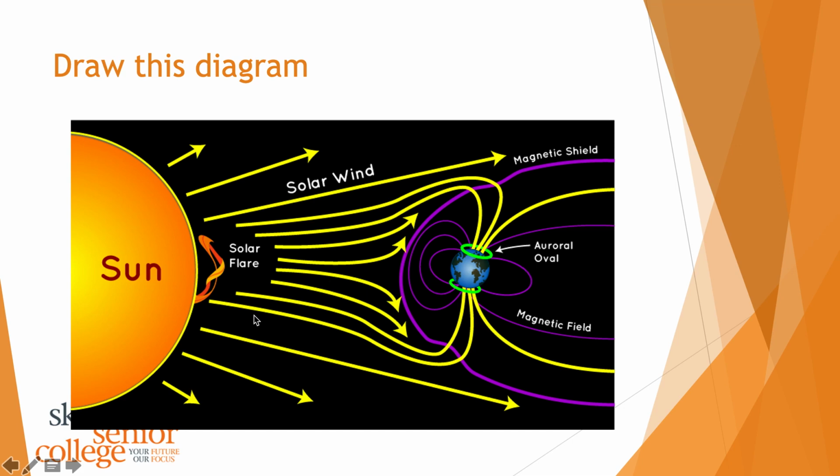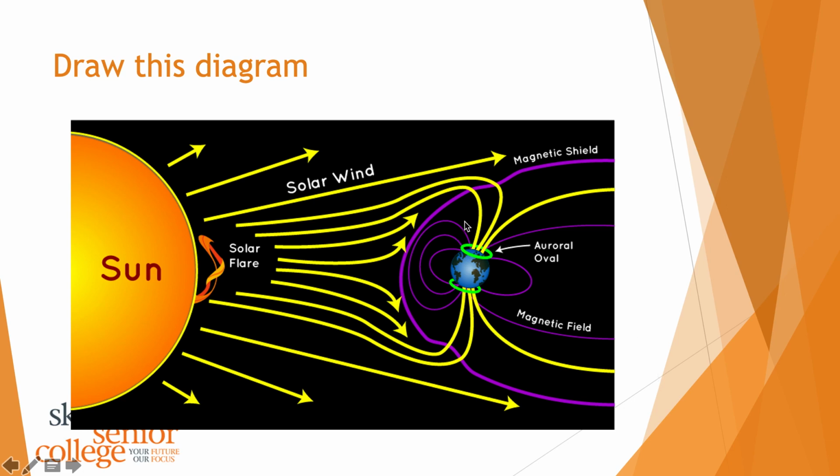So you can see here the yellow lines represent the sun's radiation, either in the form of a solar wind or solar flares, and the purple lines here represent our magnetic field, and the auroral oval, these little green areas here, are the strongest parts of the magnetic field. So you can see this magnetic shield doesn't just protect the Earth. Okay, it's got a massive perimeter around the Earth. It's particularly strong around the Earth, but it goes way into space as well.